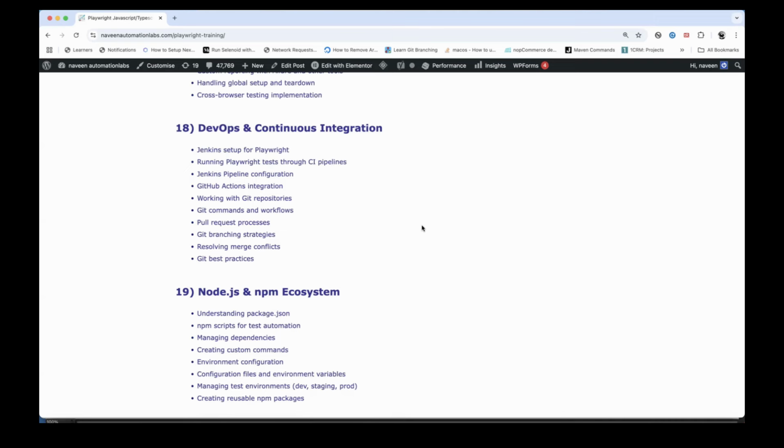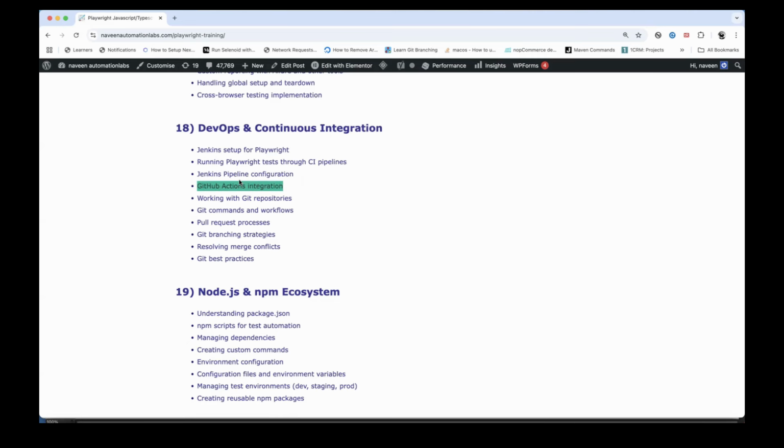I really want to integrate with GitHub Actions, so that the moment I push my code, my automation test cases and the pipeline get triggered automatically, and then it gives me the result of how many test cases passed or failed. So we will see it properly. I'll make you perfect in Git and Jenkins, the proper setup for Playwright, and running the Playwright test cases through the Jenkins CI/CD pipelines, and how to configure them with the help of a Jenkinsfile. So we'll talk about the declarative syntax also here.